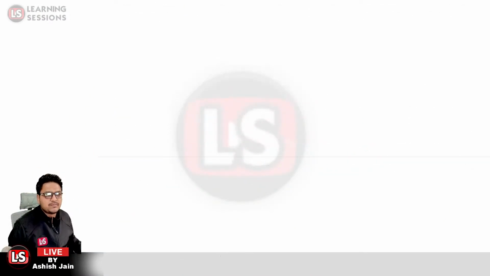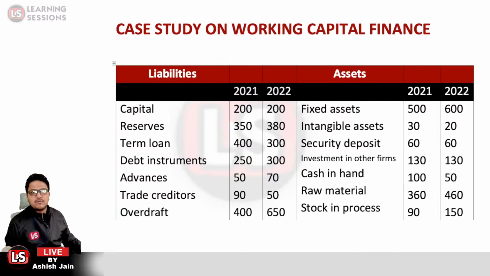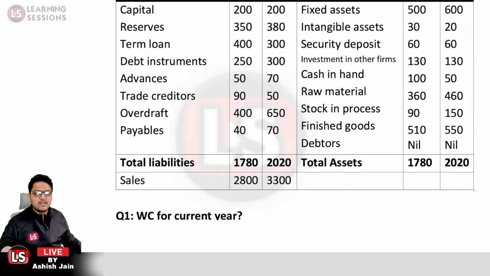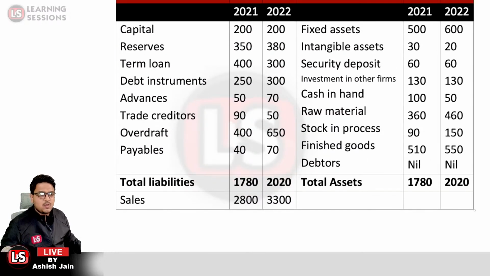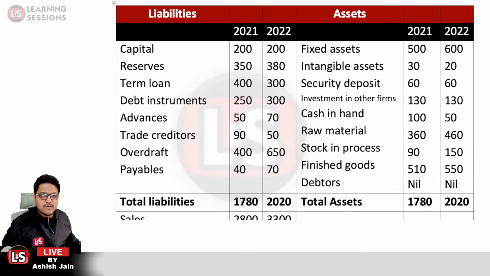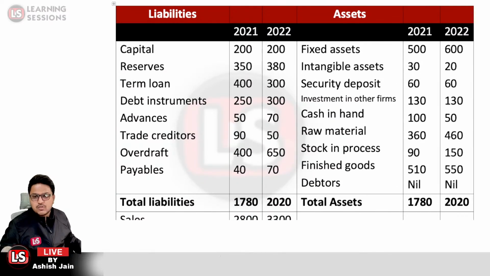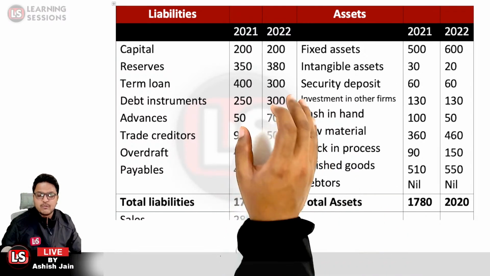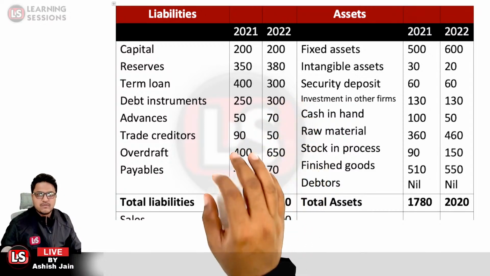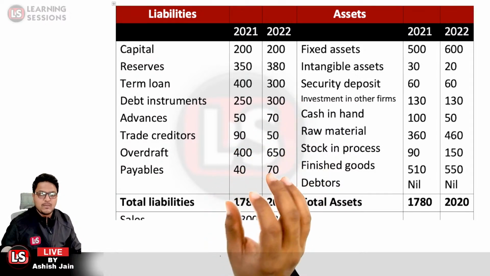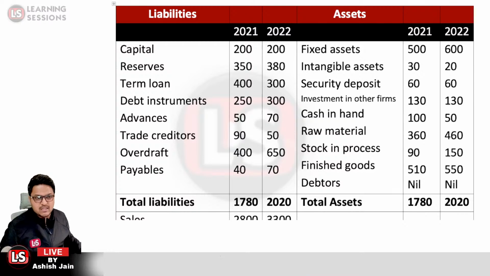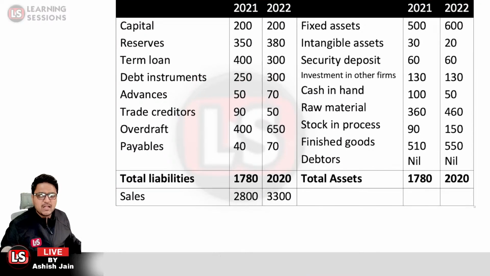Now let's move further. The next case study is based upon working capital finance. Over here we are provided with the data for different years, 2021 and 2022. 2021 is the current year, 2022 is the projected year. Further we are provided data related to liabilities and assets, total assets and liabilities, and also the data related to sales.